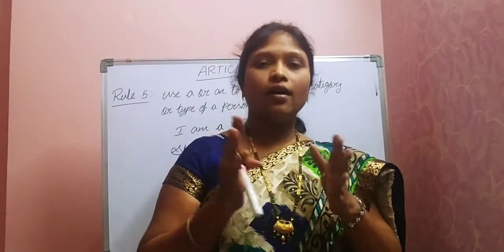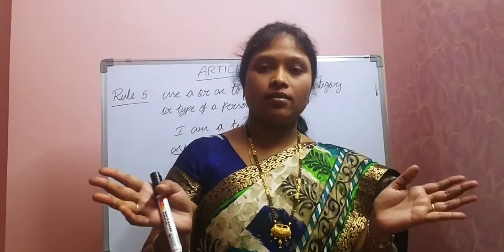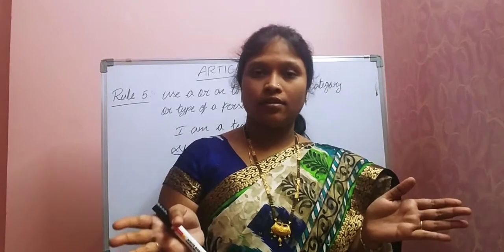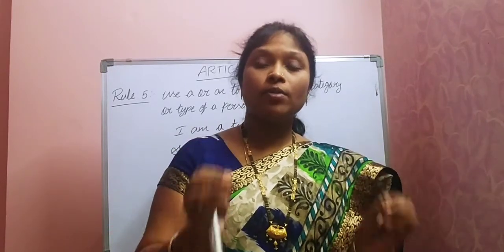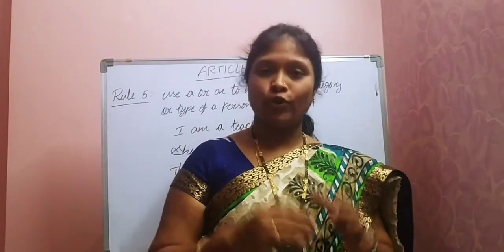Coming to the fourth one, use a or an if you are not specific about anything. So you can refer to anything. For example, I want a shirt. I want an apple. You are not particular about anything. So to describe non-specific things, we can use a or an. So those are our 4 rules.